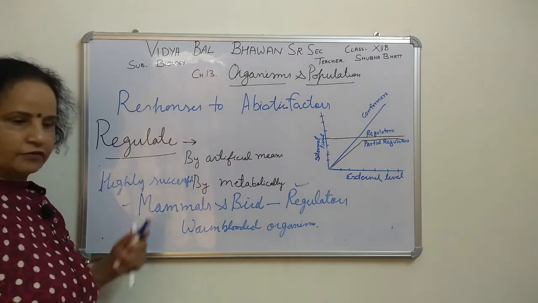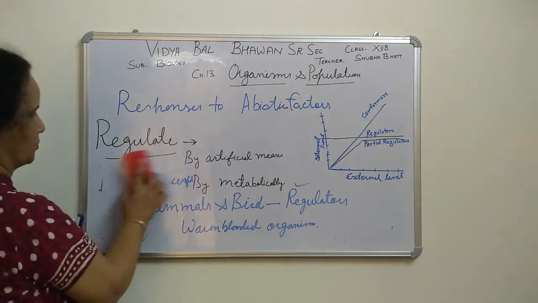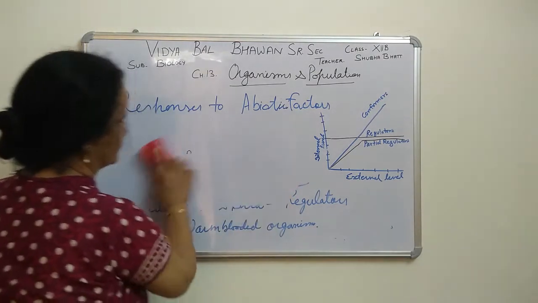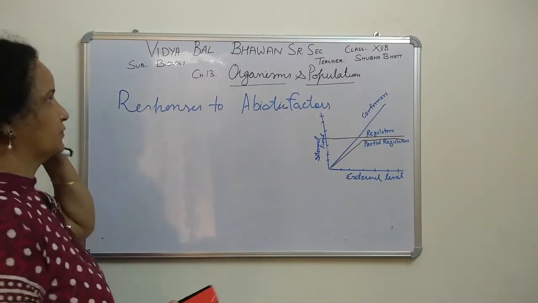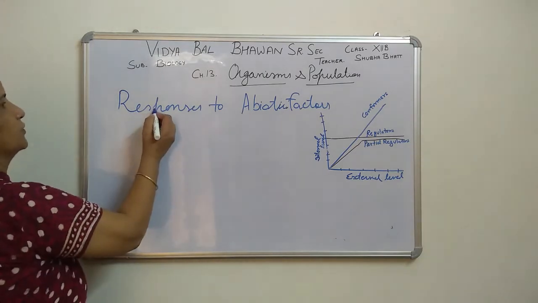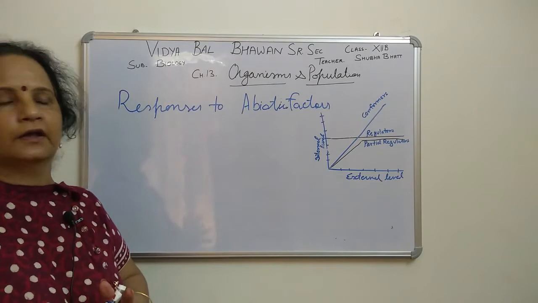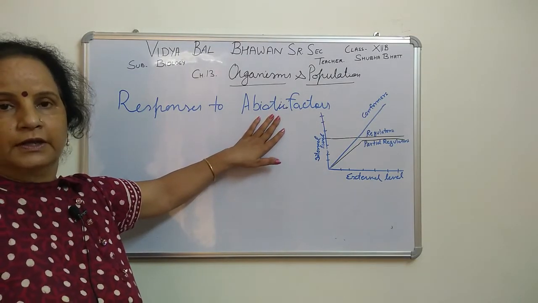Next one is conform, or conformers. Second one, conformers. Is that clear, beta? Are you understanding? The main topic is the responses: how the organisms respond to abiotic factors, or stressful conditions.